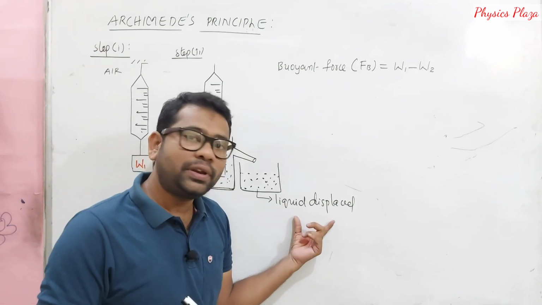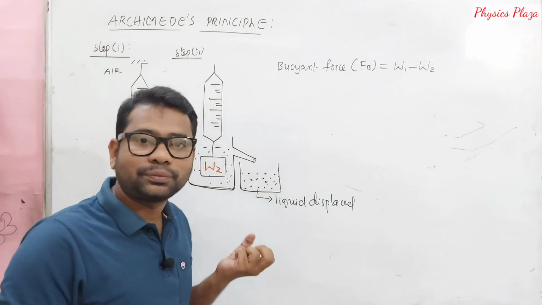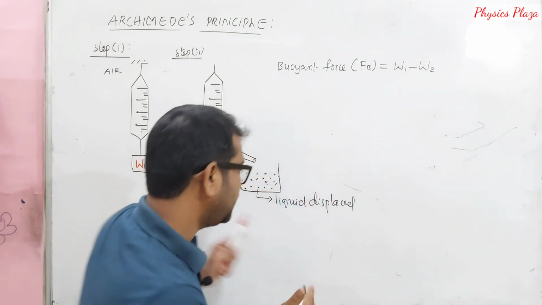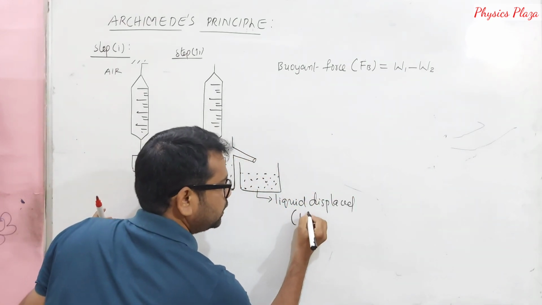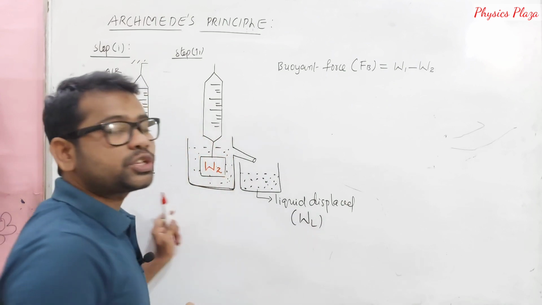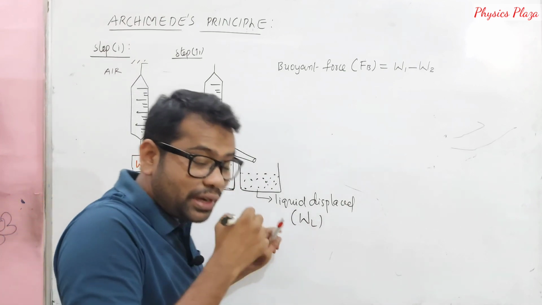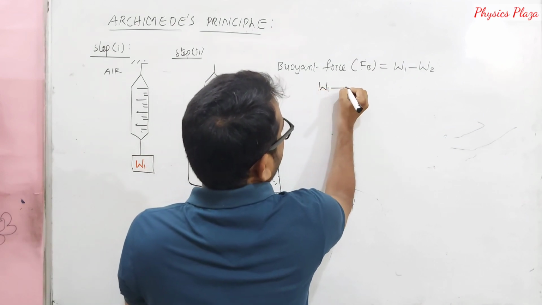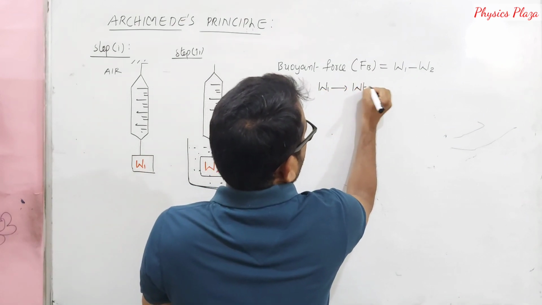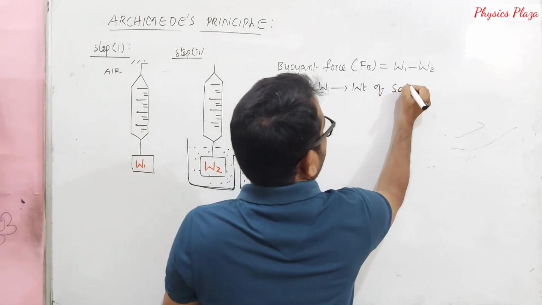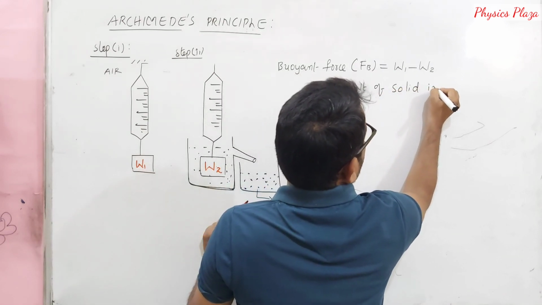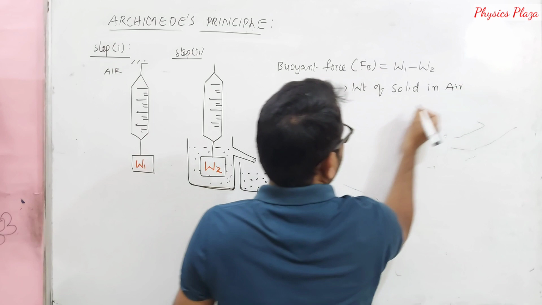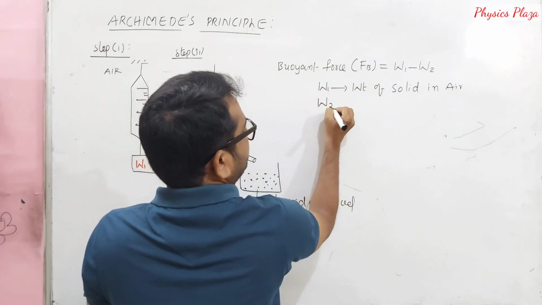Don't you think that it has some weight? Yes, take this water, measure its weight. Let us call it WL. WL is the weight of the liquid displaced. Children, let me write here. What is W1 here? W1 is the weight of the solid in air. What is W2 here?